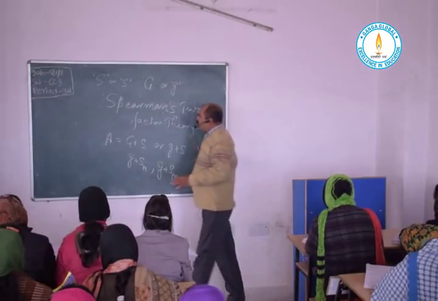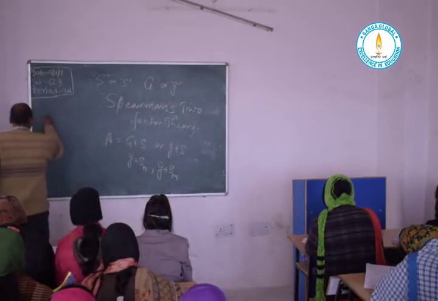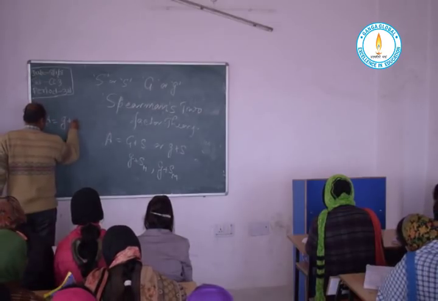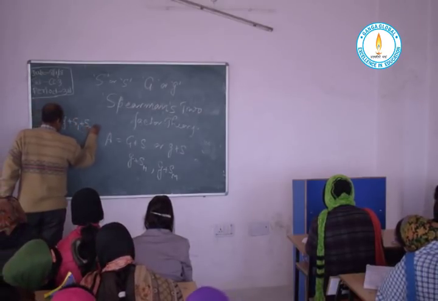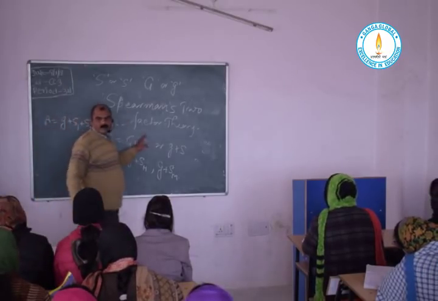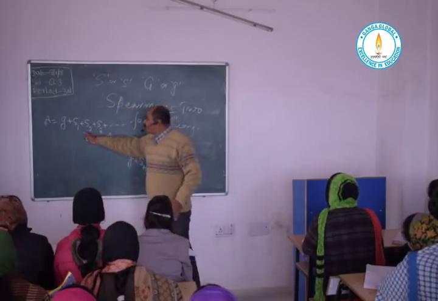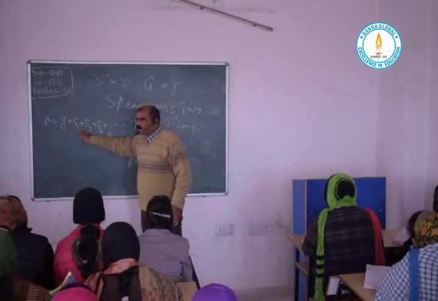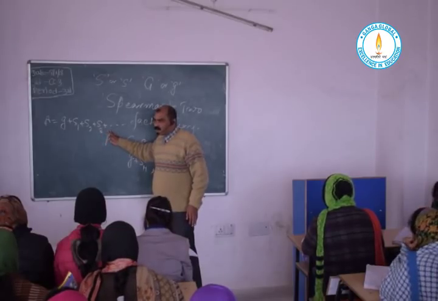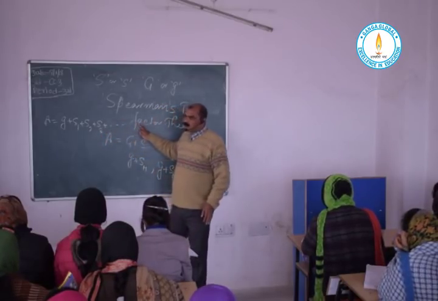So accordingly, the total intelligence of one individual becomes A equals G plus S1 plus S2 plus S3 and so on. Means he shows his specific ability in different fields. That is what Spearman said.